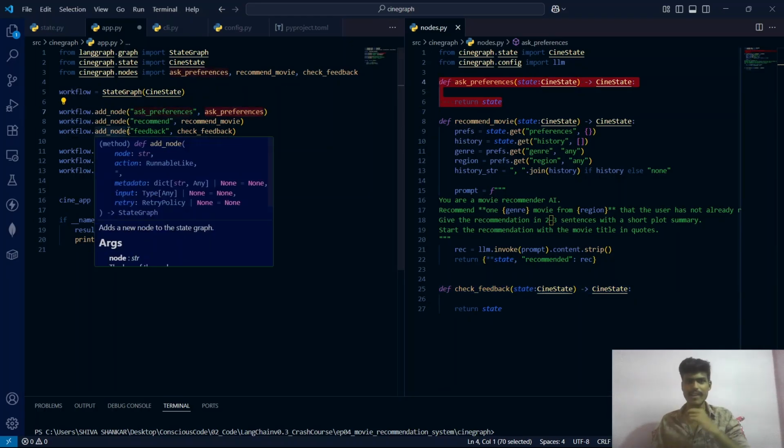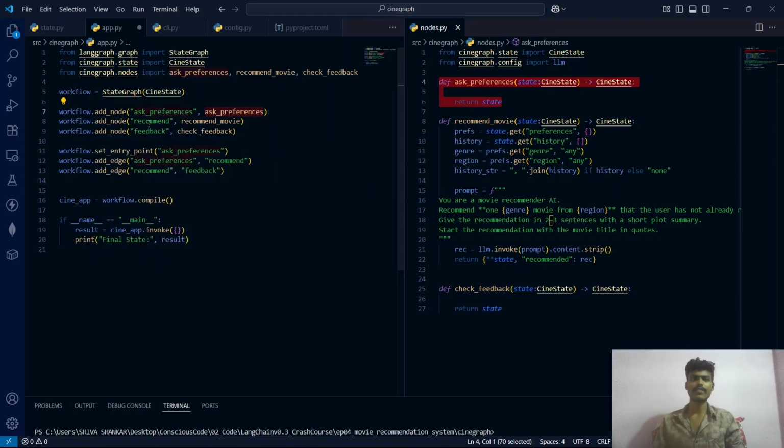And then we have added another node to this graph, and we named it recommend. It implements the recommend movie function, which we have defined here. And another node we have added, we named it feedback, and that feedback node will execute the check feedback function, which we have defined here. So we are done with adding the nodes for our graph.